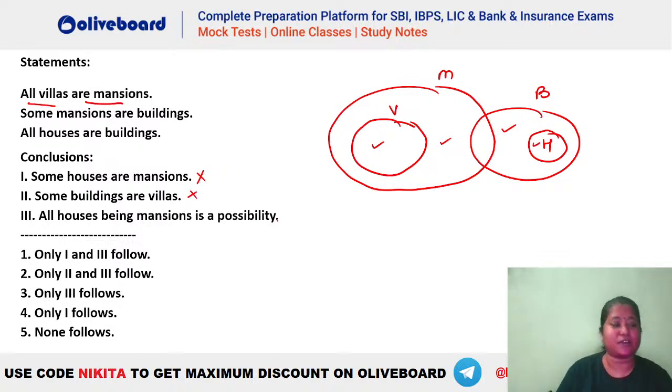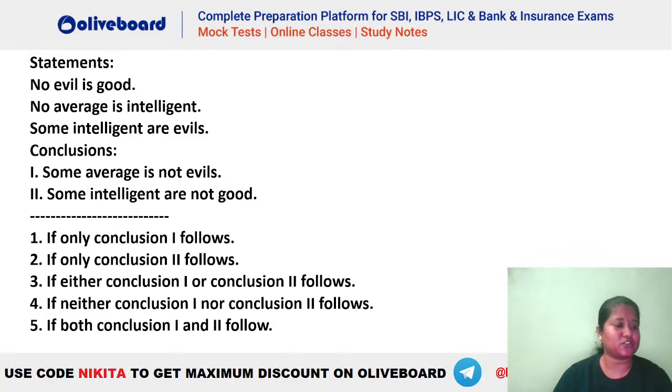All houses being mansion is a possibility. This is going to be true here because you can see there is no negative information here. So all houses being mansion is a possibility. We could have taken your houses here as well. So yes, that is true here. So again, the answer has to be only 3 follows. Are we clear, everybody? ठीक है, तो आंसर क्या आएगा? Only 3 follows.